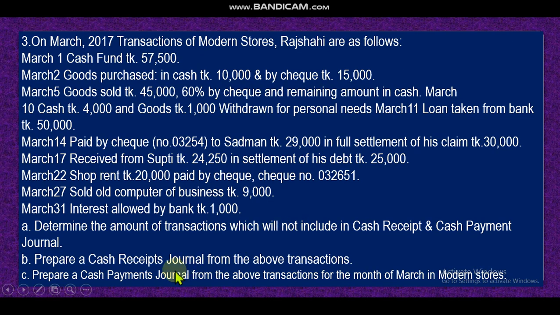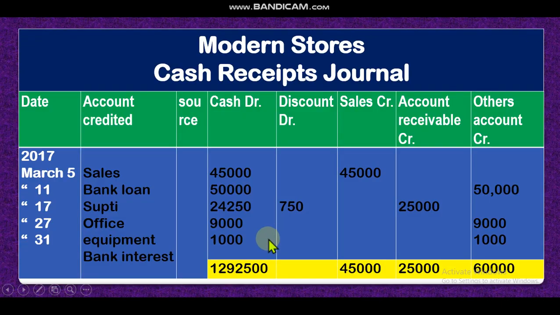Dear student, next requirement, prepare a cash receipt journal. At first, see the format, dear student. For the cash receipt journal, we have to prepare a format like this: date, account credited, source, cash debit, discount debit, sales credit, accounts receivable credit, others account credit. That means in total 1, 2, 3, 4, 5, 6, 7, 8. There are 8 columns in the cash receipt journal.